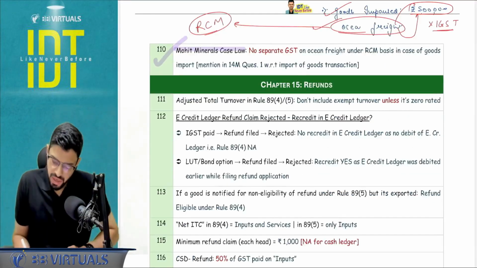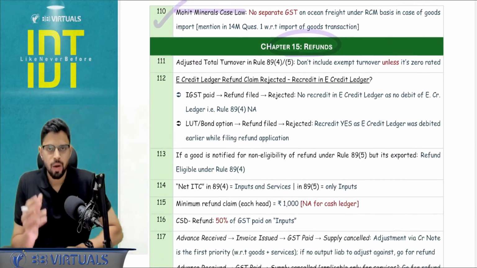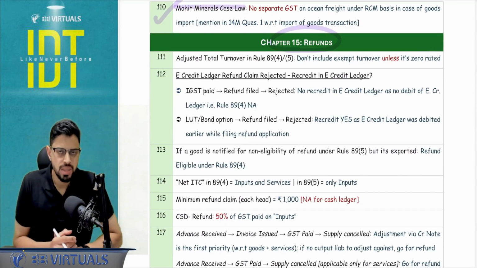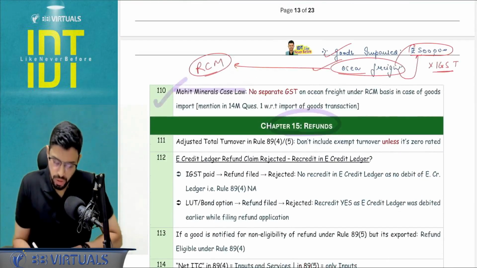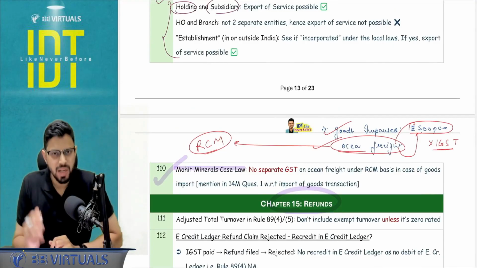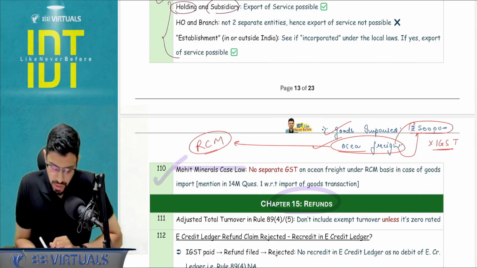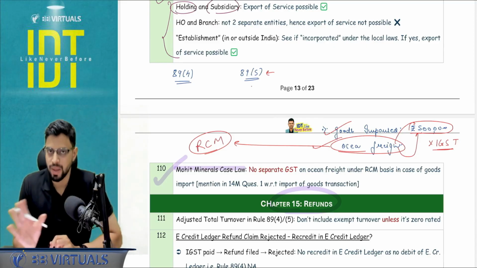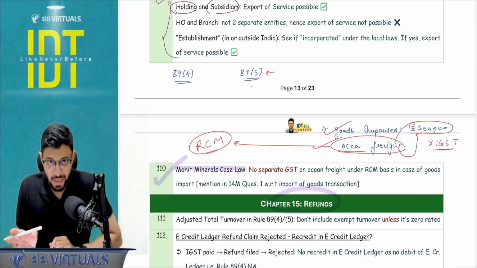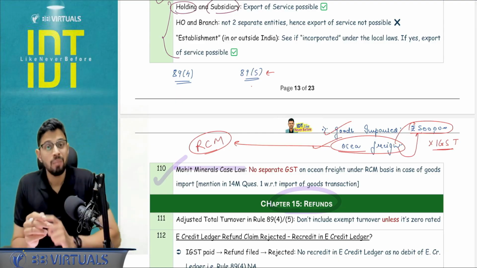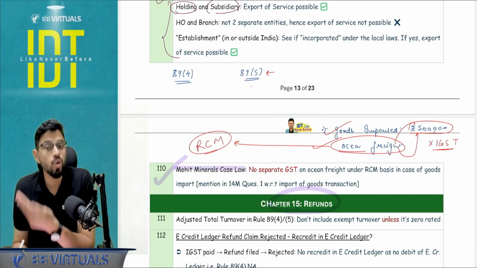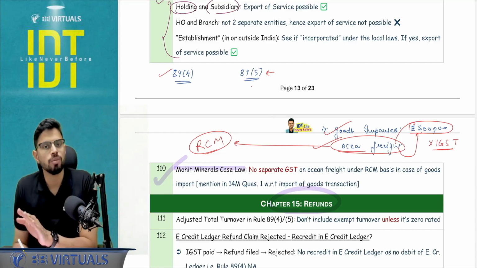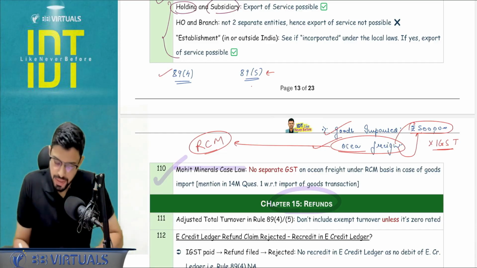Right? Next, refunds chapter number 15. Let's start now. Two practical formula oriented questions, that is basically rule 89.4 and rule number 89 sub rule 5. Okay, so that is 54.3.1 and 54.3.2. 89.4 is with respect to the zero rated supplies and 89.5 is with respect to the inverted duty structure. Now just a point to be noted, there are certain notified supplies for which 89.5 is not applicable. So even if the inverted duty structure is there, refund will not be applicable under 89.5. But if that same notified item is tomorrow exported, you can very well claim refund under 89.4. That is allowed. Clear?